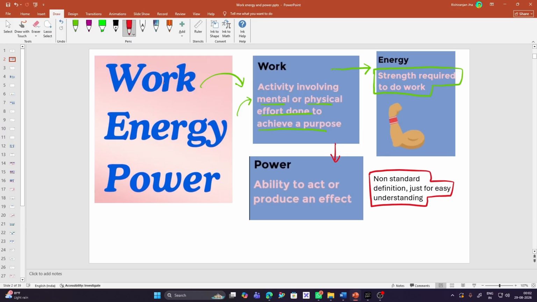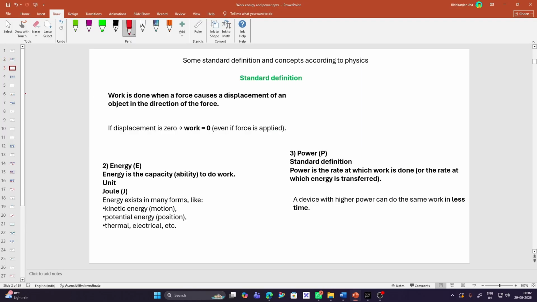Now you have understood the concept of work, energy and power in simple terms. Let's start with the standard definitions and concepts according to physics. Work is done when a force causes a displacement of an object in the direction of the force. Suppose I have this metal cube here. If I apply a force to the right side, there is a displacement of this block.